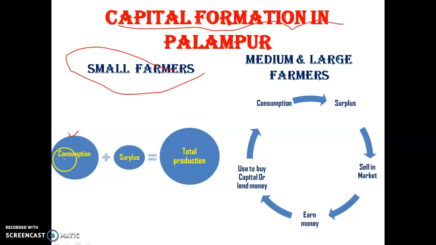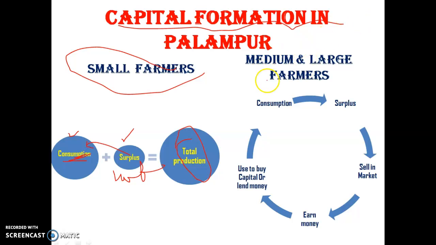They mostly use it for their own consumption or family needs. They have little surplus, so they do not sell it. They use it for their future, because they fear drought and other natural disasters. So total production is used for their own family needs.